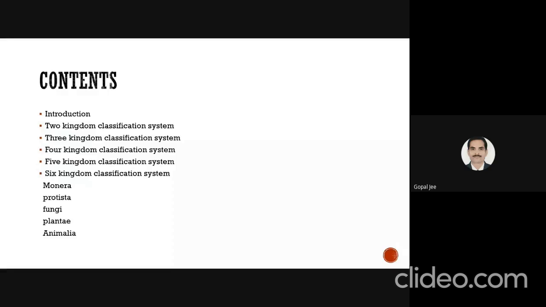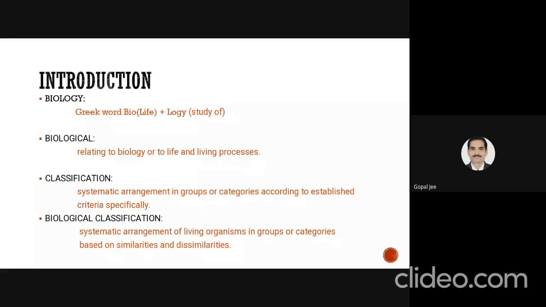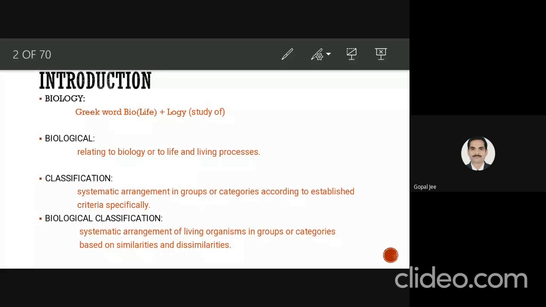Biology comes from the Greek word bio, meaning life, and logi, meaning study. It is a study of all the living things. When we consider biological, it is all related with the living things and the processes continuing in them. The word classification means a systematic arrangement in groups or categories according to established criteria specifically.